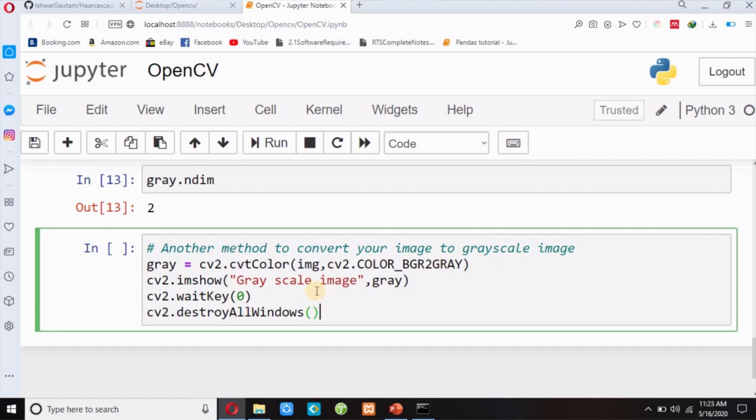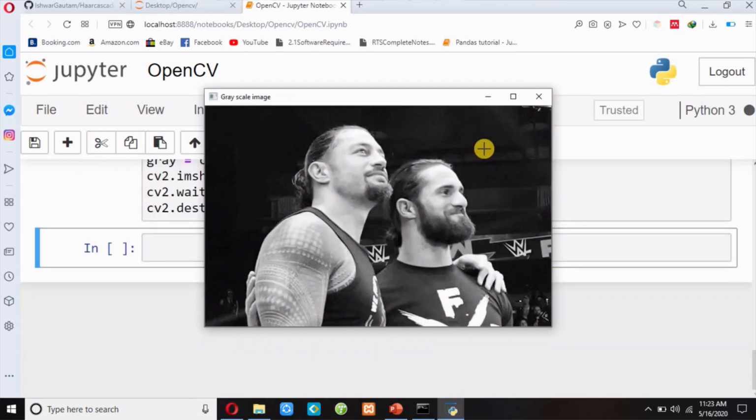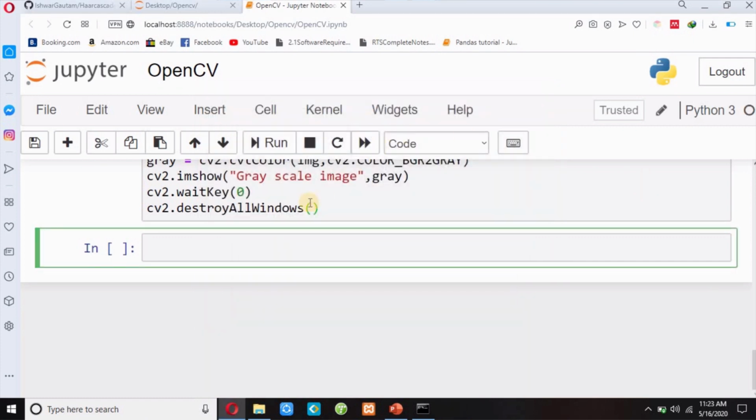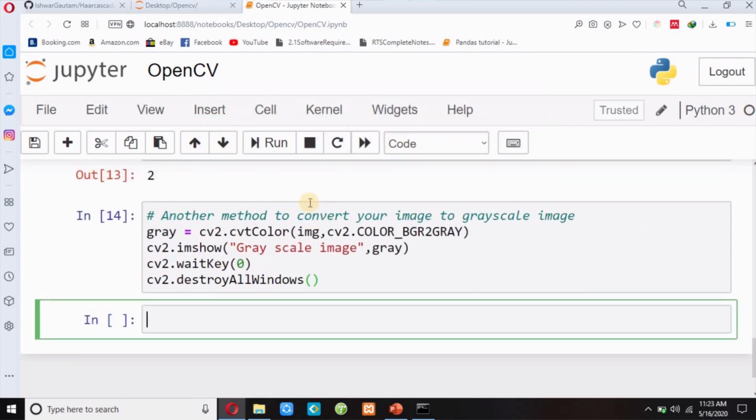If I press any key from the keyboard, it will destroy my window, shift enter. So this is another method to convert our RGB image to grayscale image. And if I press any key from the keyboard, it will automatically destroy my window.